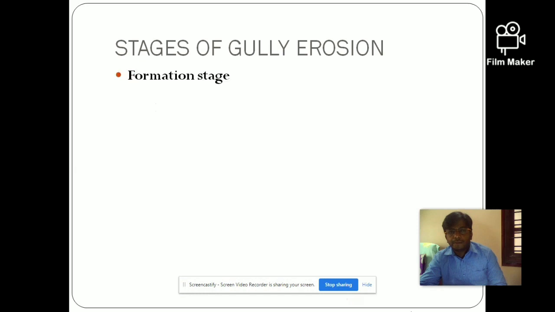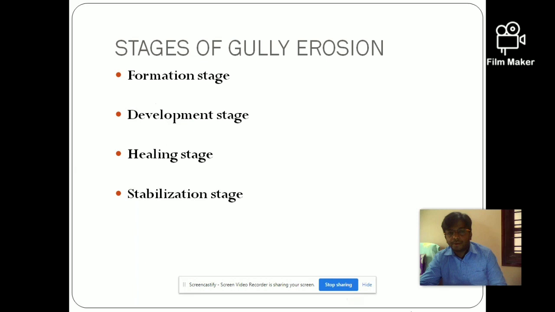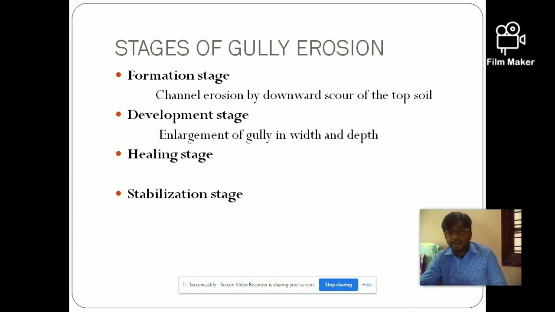There are various stages of gully formation. First is the formation stage, then the development stage, healing stage, and stabilization stage. In the formation stage, the channels and the head cuts are formed due to the downward scour of the topsoil. Then in the development stage, these channels and the head cuts increase in width and depth.